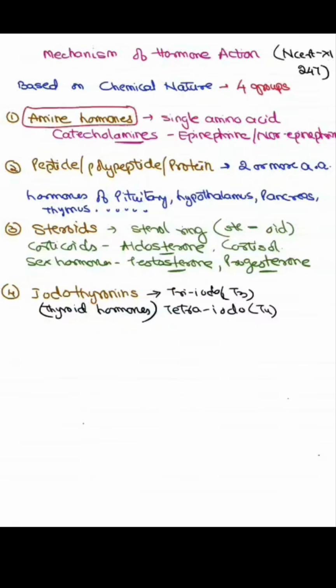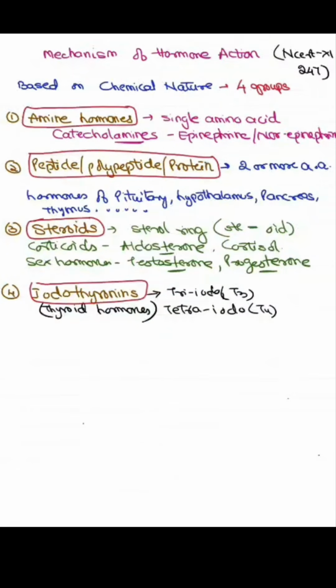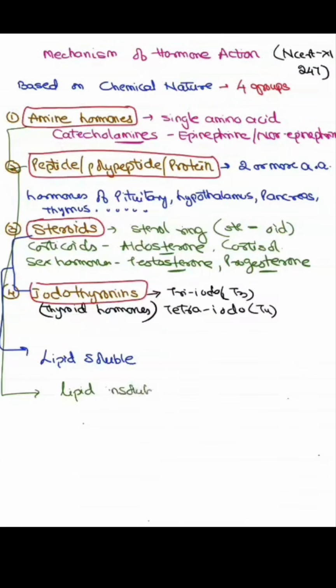Now let's see the solubility of these hormones, the four types. The steroids and the iodothyronines are called lipid soluble, whereas the amine and the peptide hormones are called lipid insoluble, or we can also call them water soluble. Remember, this property of solubility is required for the mechanism.